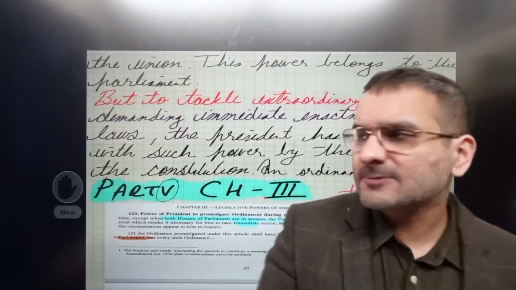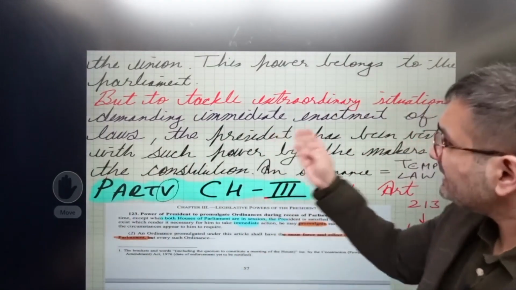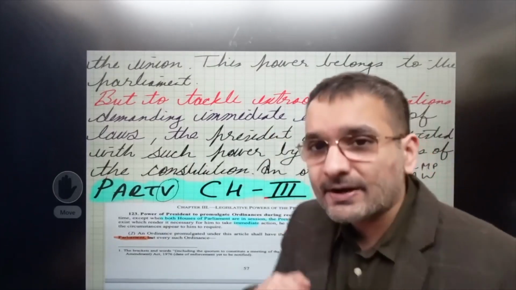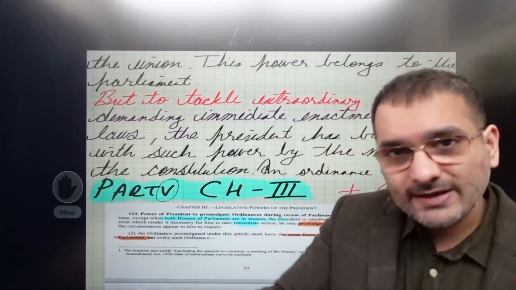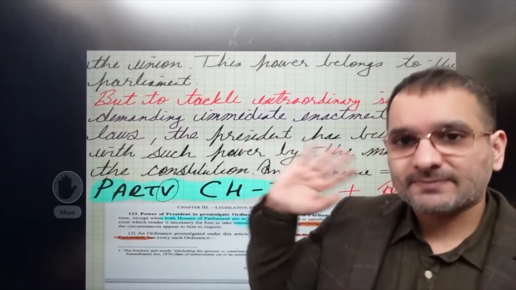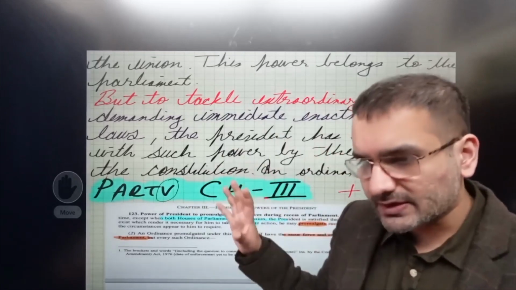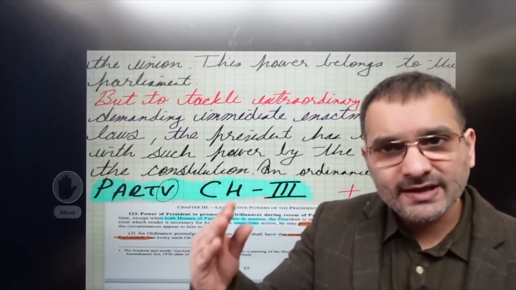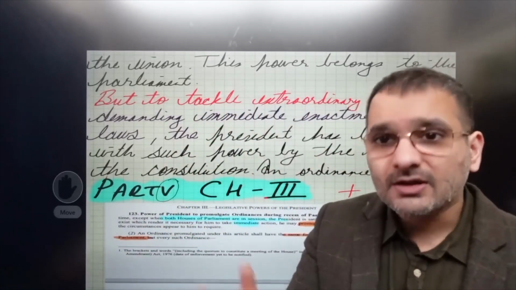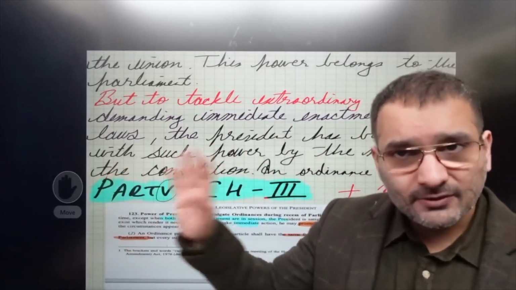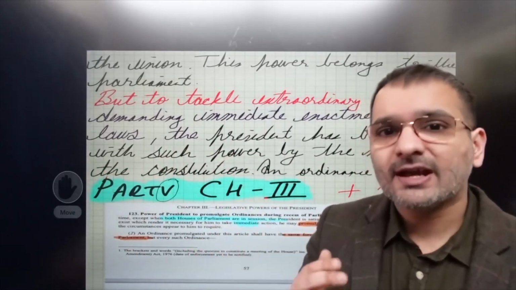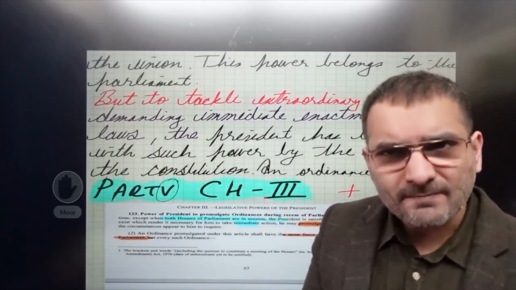All that you have to explain is the immediate enactment of the laws and why the president has been vested with such a power, and why are we exactly participating in the legislative process. Because if Parliament is not in session and such a situation arises which demands a law, we need not wait for the Parliament to come back in the session, and the president can issue an ordinance, and frankly, it's a temporary law, correct?